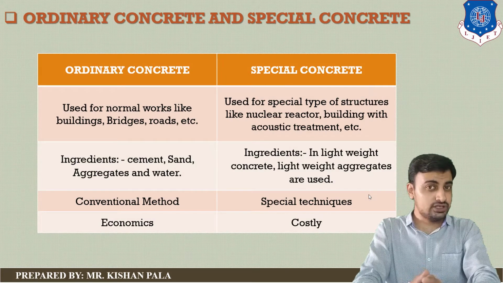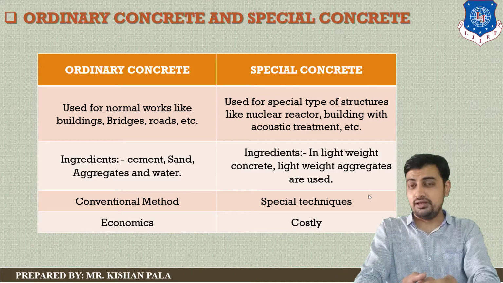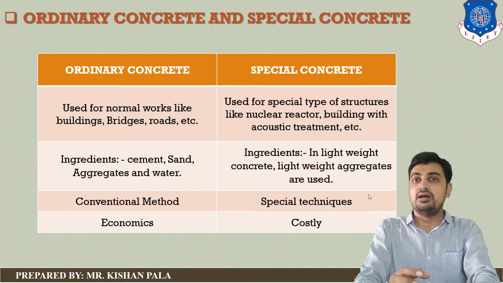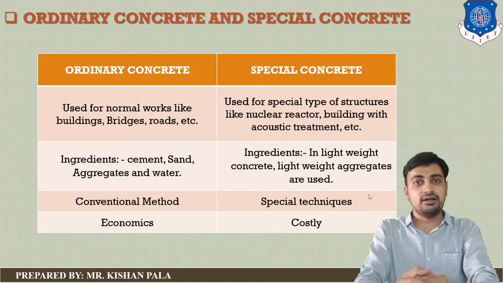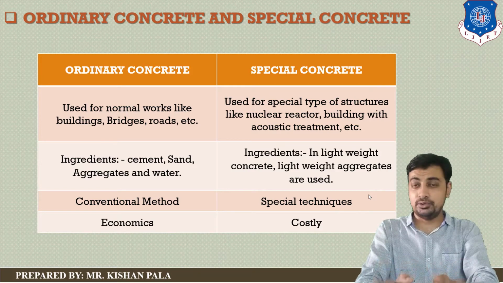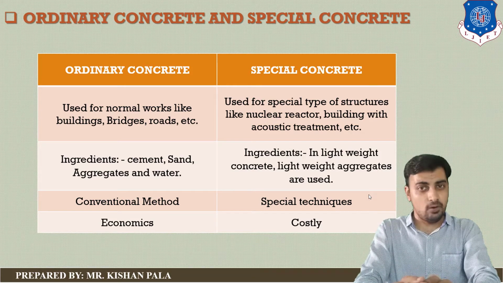Ordinary concrete is used for normal works like buildings, bridges, roads, etc., under normal conditions. And special concrete we use to fulfill special requirements at our construction site, like a nuclear reactor, a building with acoustic treatment, fire resistance, and other special purposes.